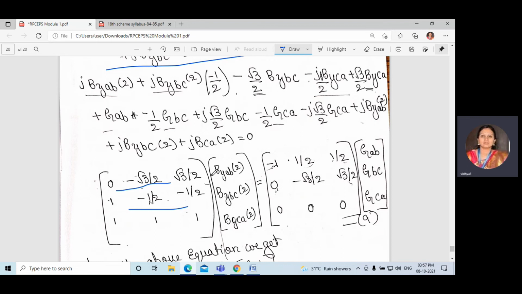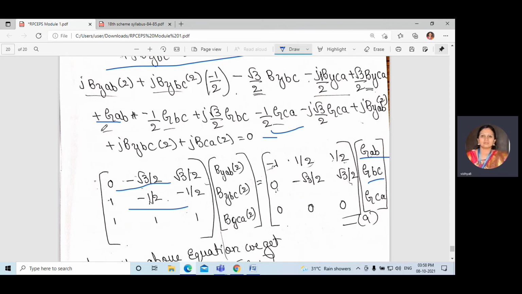When you multiply, you will get the same equation; they have only written it in terms of a matrix. When you multiply, you might have seen here GAB minus GAB, here plus GAB. If you take it to the right side, it will become minus, so minus GAB. That is GBC, 1 by 2 GBC, minus 1 by 2 GBC. If it comes to the right side, minus will become plus, so plus 1 by 2.